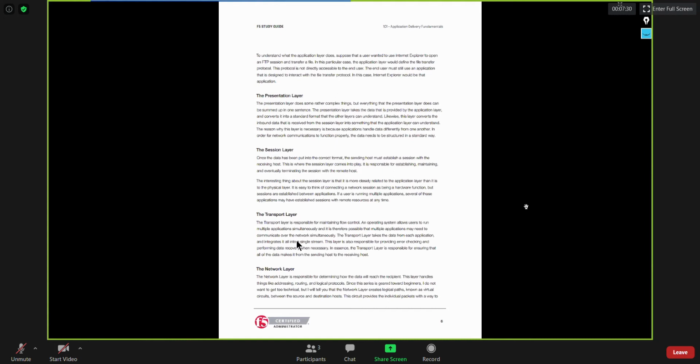Then the presentation layer is responsible for representing your data in encrypted format, plain text format, or compressed format. The session layer is responsible for establishing sessions. You can take the example of an SSL session, which comes under the session layer.